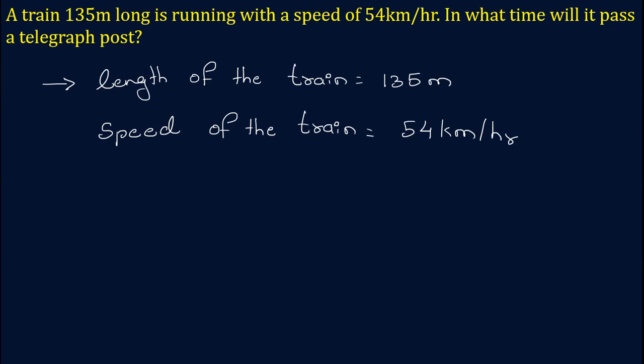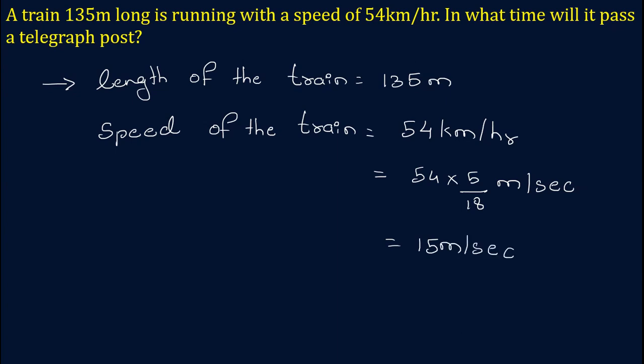Now convert this 54 km per hour into meter per second by multiplying 54 with 5 by 18. 54 into 5 by 18 meter per second, which is equal to 15 meter per second.